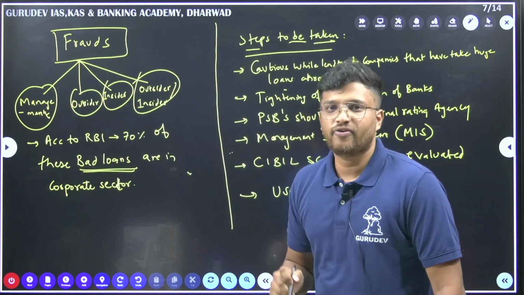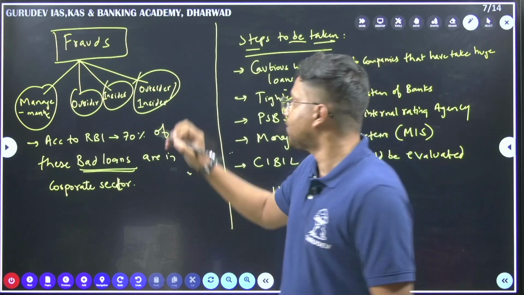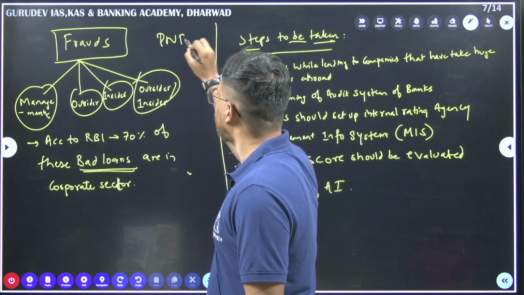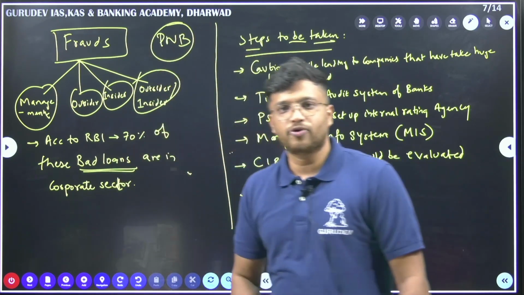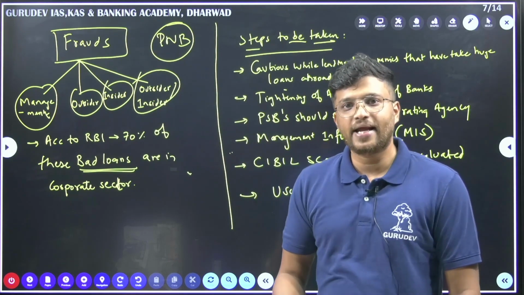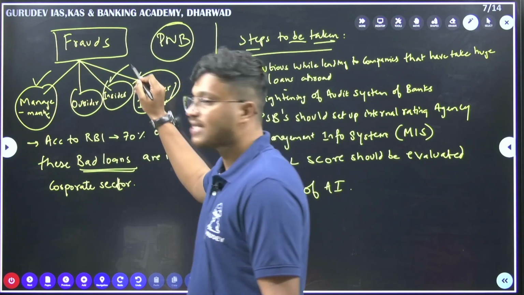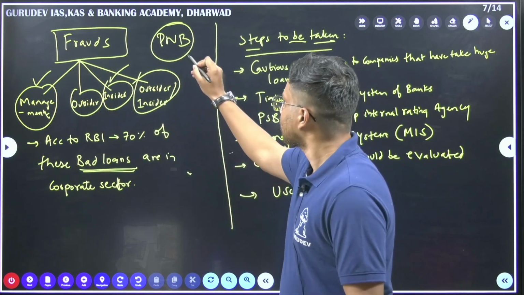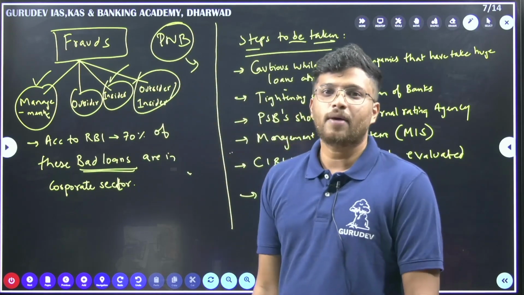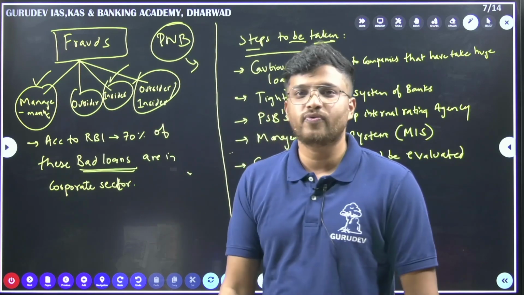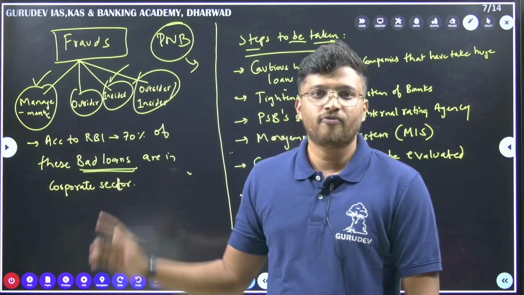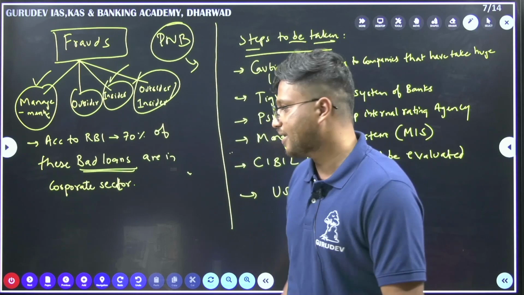If we take the example of PNB, Mehul Choksi and Nirav Modi, mainly the fault was with both the management as well as the insiders. In the PNB, your Punjab National Bank, both the management as well as the insiders were very much responsible for the scam that happened at that time.